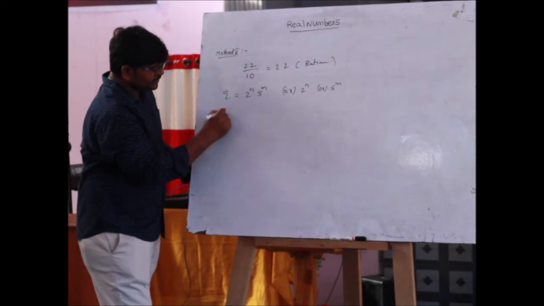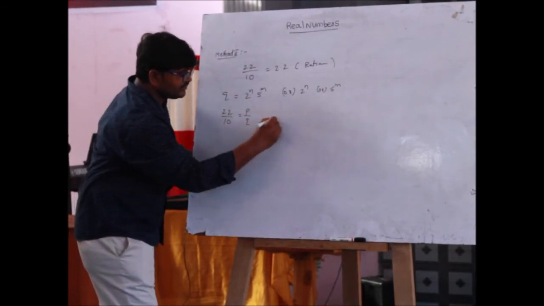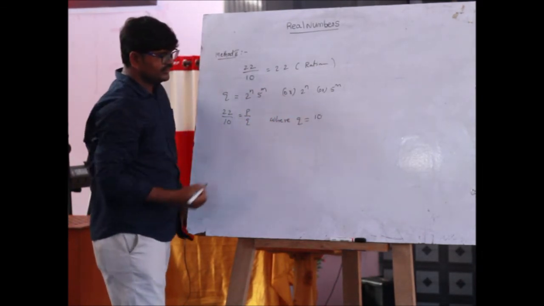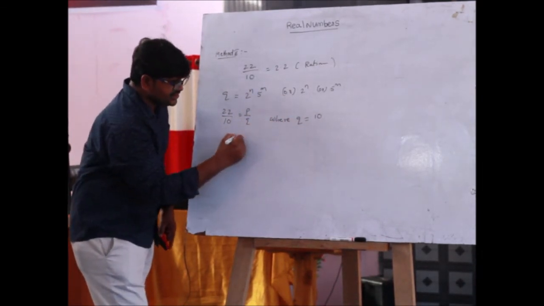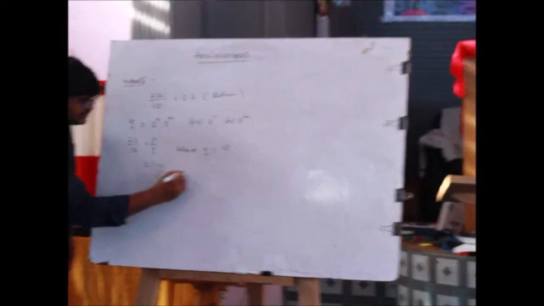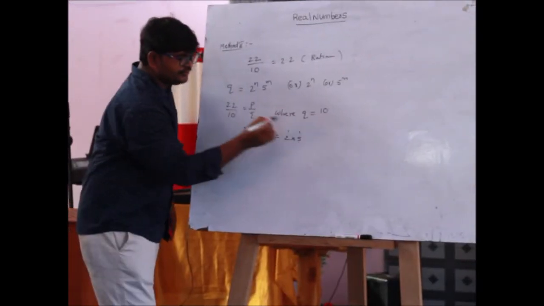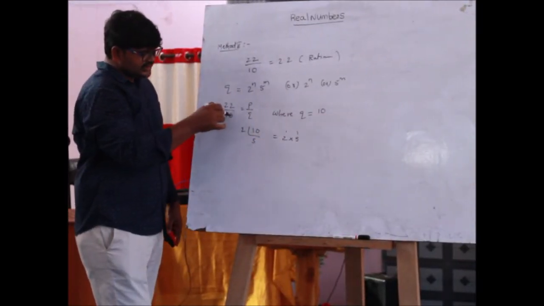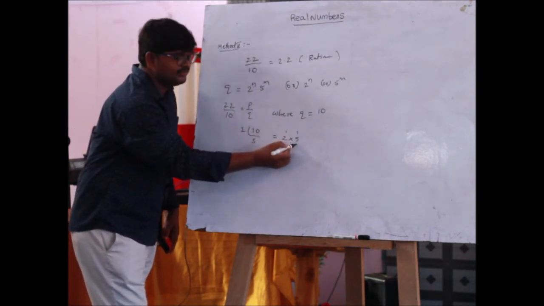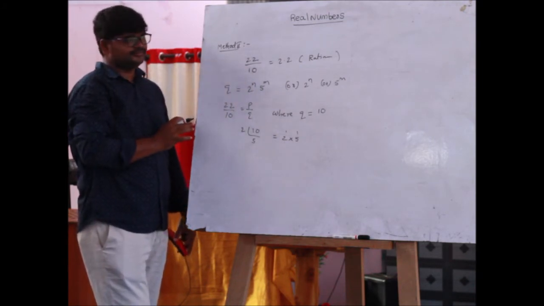Suppose 22 by 10 equals p by q, where the denominator q equals 10. Prime factorization of 10: 2 5s are 10. So 10 equals 2 power 1 into 5 power 1. So the denominator 10 is converted into 2 power n into 5 power m. So 22 by 10 is a terminating decimal.